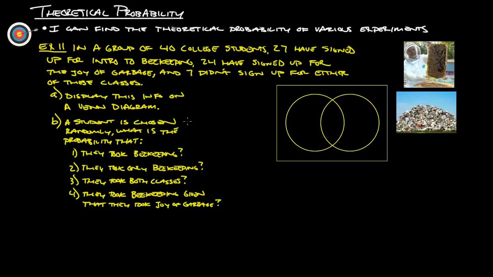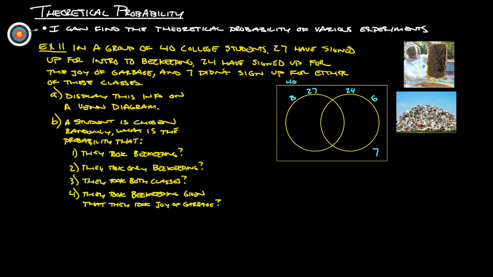Okay, last example, example 11. In a group of 40 college students, 40 total, 27 have signed up for Intro to Beekeeping. So there's 27 in the beekeeping class. 24 signed up for the Joy of Garbage. So that's 24. These are actual classes, by the way. You can look them up. And 7 did not sign up for either of these classes. Display this info on a Venn diagram.